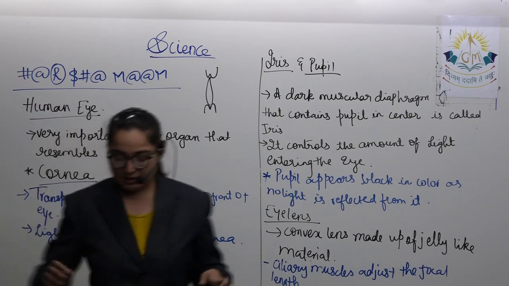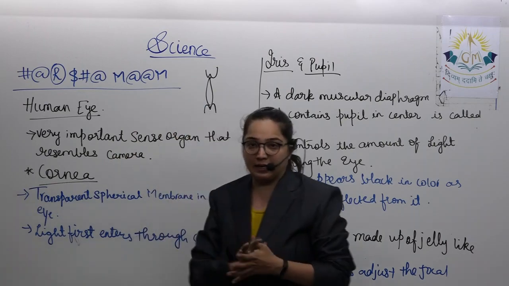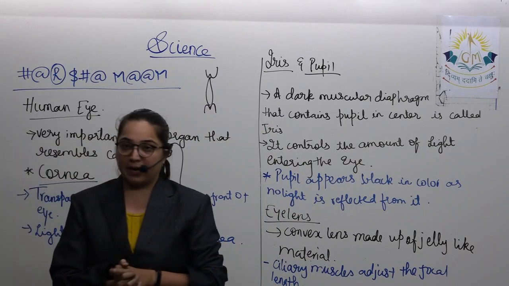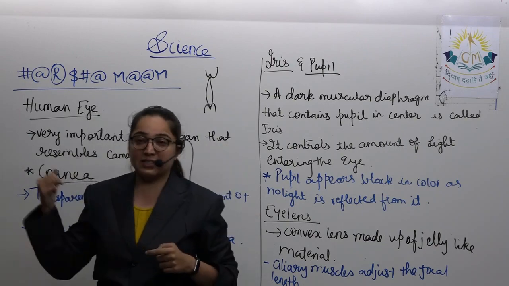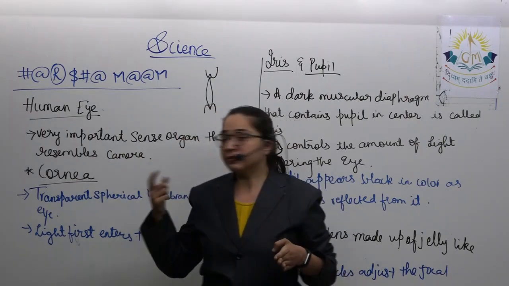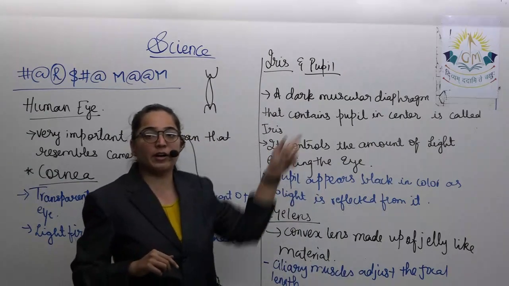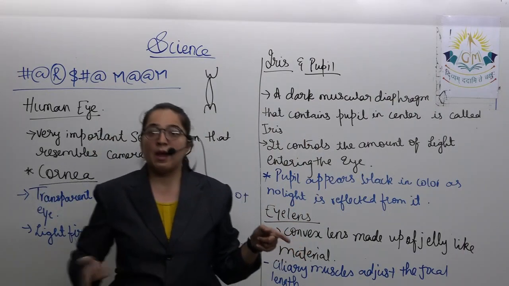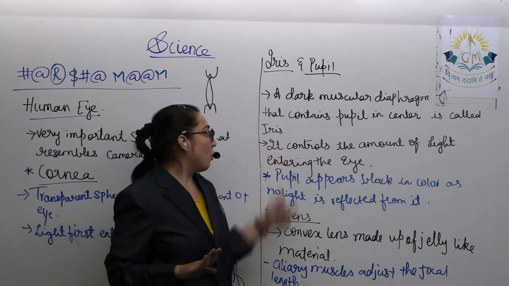There are just 5 points given on it: cornea, iris and pupil, and after that the eye lens. These are the first 3, and the next 2 are the retina and blind spot. So before we do the remaining 2, let us once again memorize this content. Cornea, the transparent spherical membrane in the front of the eye. Light first enters through the cornea. Behind the cornea, what do you have? Iris. It is a dark muscular diaphragm containing the pupil at the center. Why is the pupil black in color? Because it is not reflecting any light. Moreover, what is it doing?